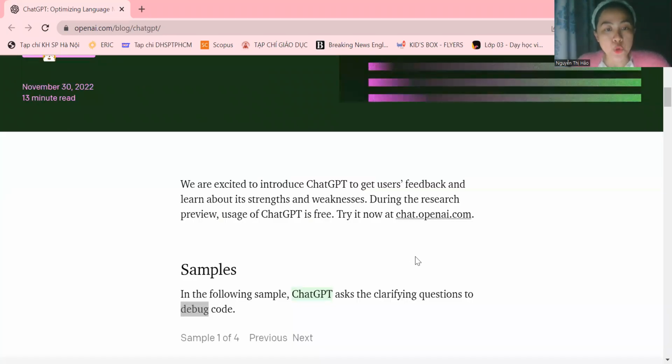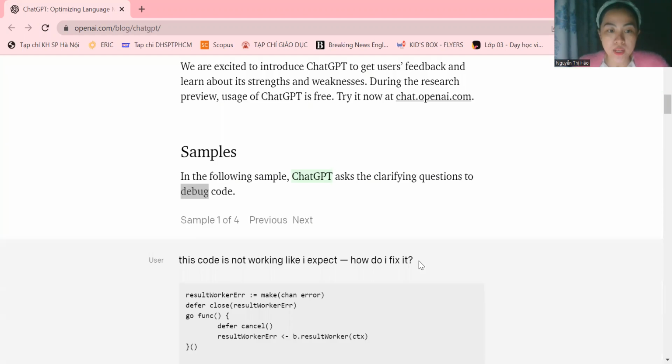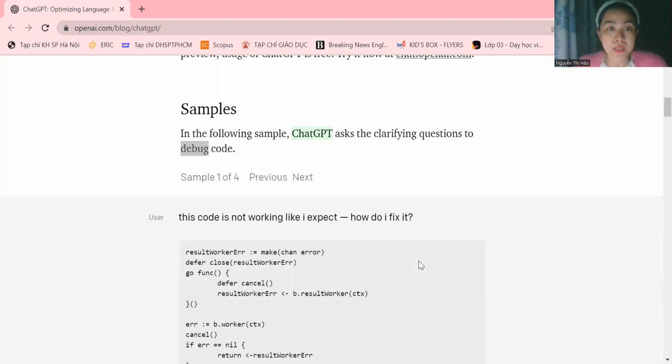We are excited to introduce ChatGPT to get user feedback and learn about its strengths and weaknesses. During the research preview, usage of ChatGPT is free. Try it now at chat.openai.com. Here are samples between the user and ChatGPT, like a dialogue, okay?